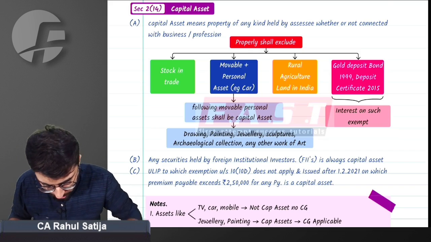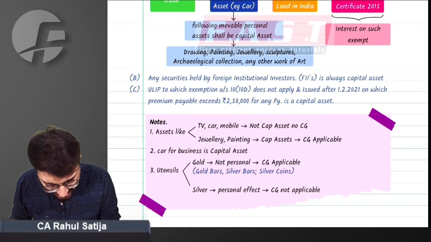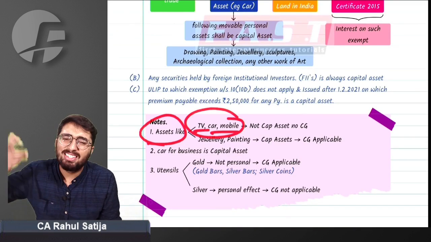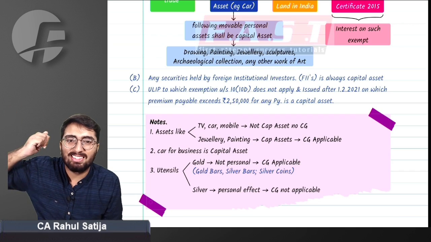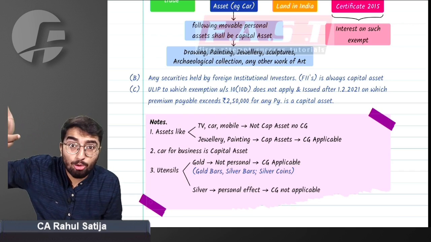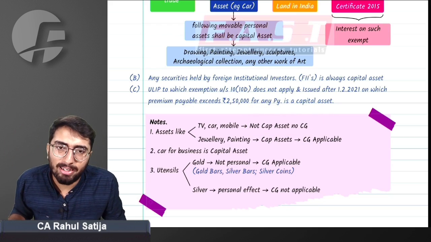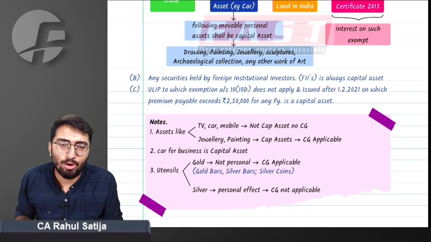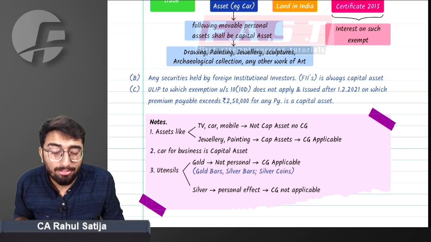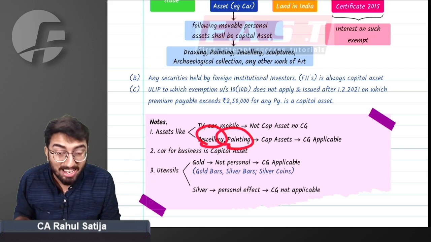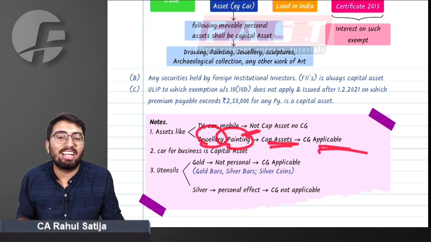Let us understand a few notes on this. Any asset like a TV, car, mobile phone. Since these are personal assets and these are movable assets, they will be excluded from the definition of capital asset. Therefore, no capital gain will arise on transfer of such assets. But if you transfer any jewelry or any painting, these are capital assets, and capital gain will be leviable.